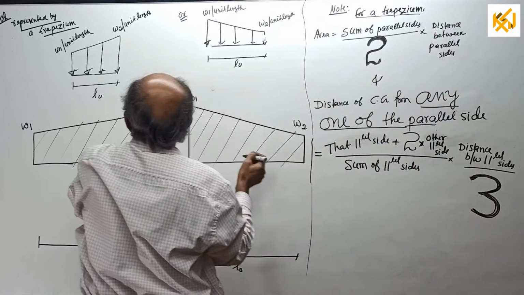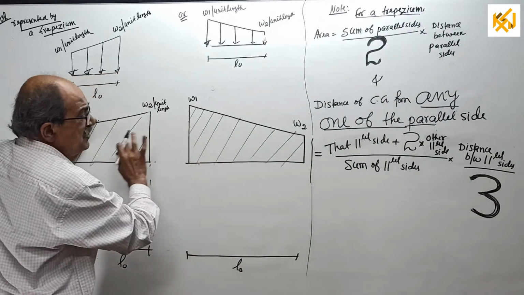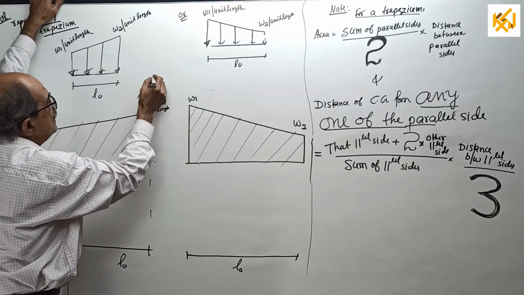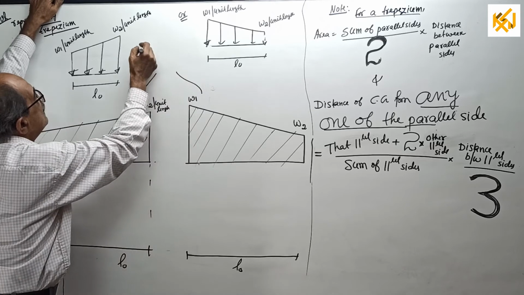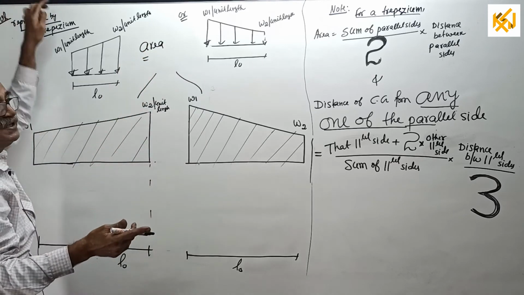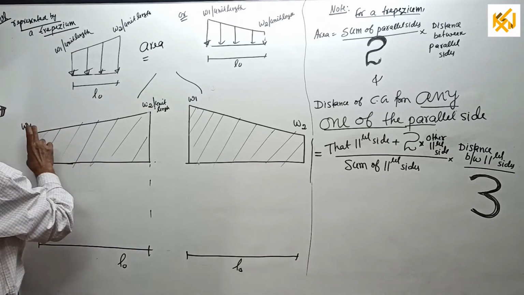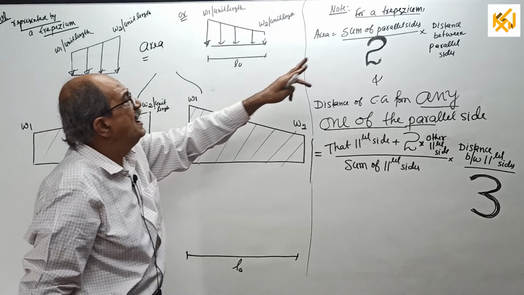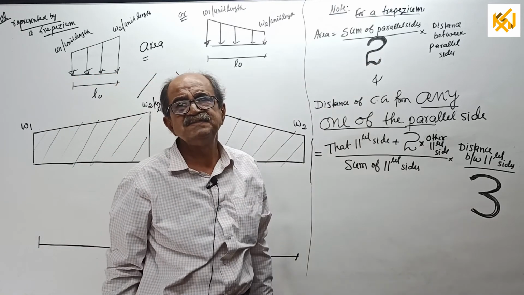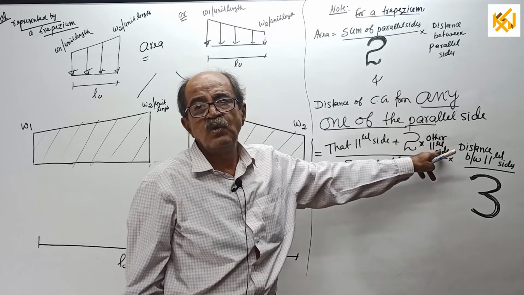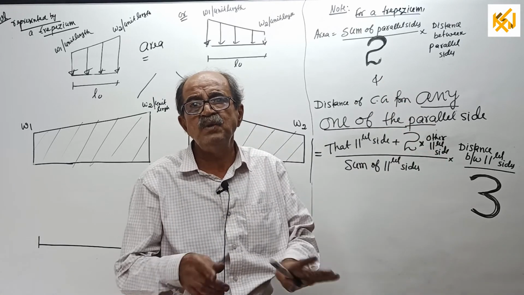Therefore, I will write here now, for both of these, here space is not there. For this one and this one, for both, your area equal to, tell how much? See, one parallel side W1, one parallel side W2. I never wrote higher side, lesser side. In the standard formula for area and for locating CG, higher, lesser will not come.